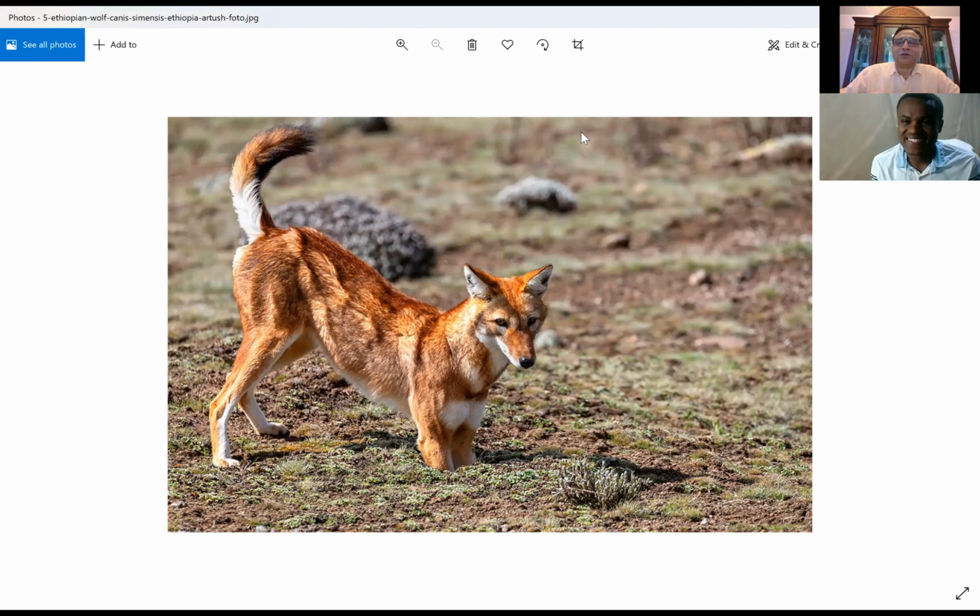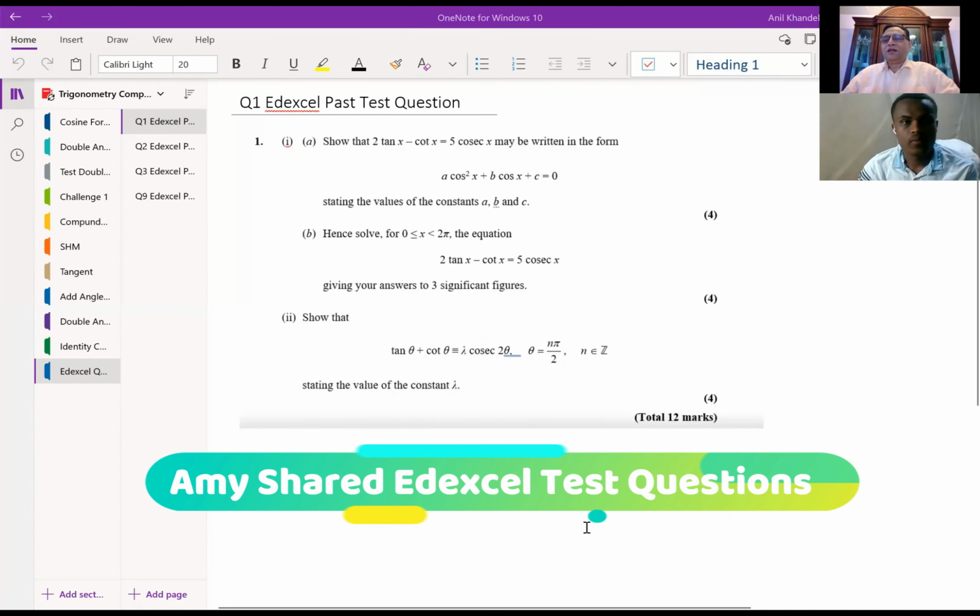Good. So, with this introduction to endemic species in Ethiopia, let's begin with our lesson on trigonometry, correct? As you wanted to learn, we'll look into the trigonometry part now. Let me share with you today's questions. Now, these questions are very interesting. Can you see my screen? Yes. Now, I will share 4 questions with you, which I had earlier discussed with my student Amy in the UK.